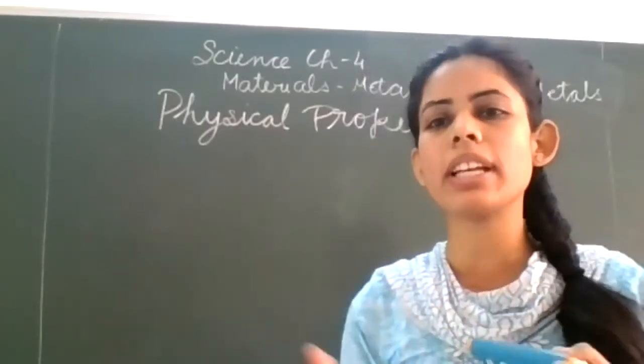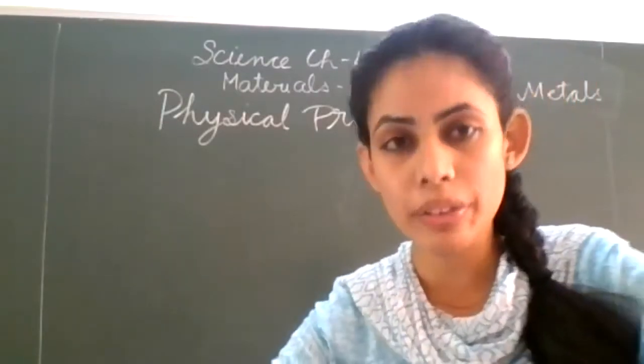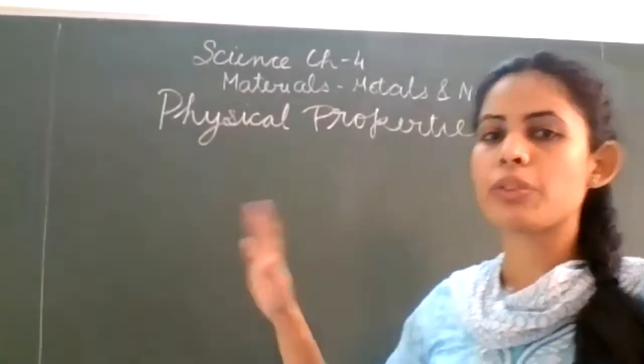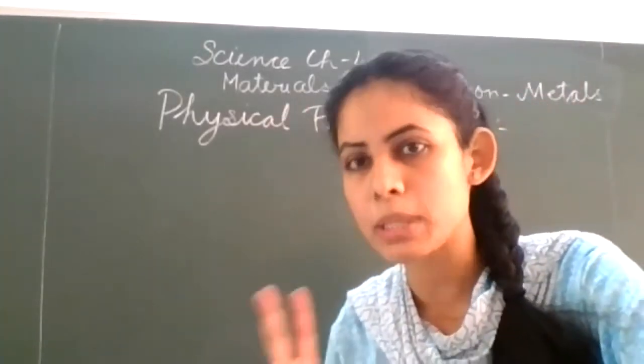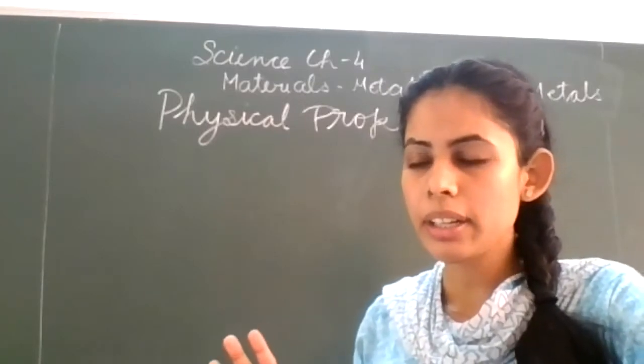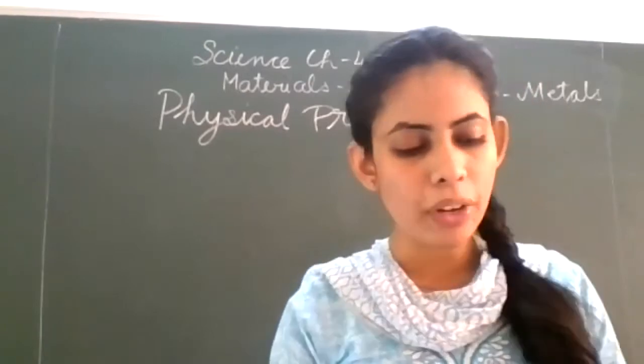These are the physical examinations that you are observing. In the physical properties, we will discuss these types of properties of both metals and non-metals. Clear?